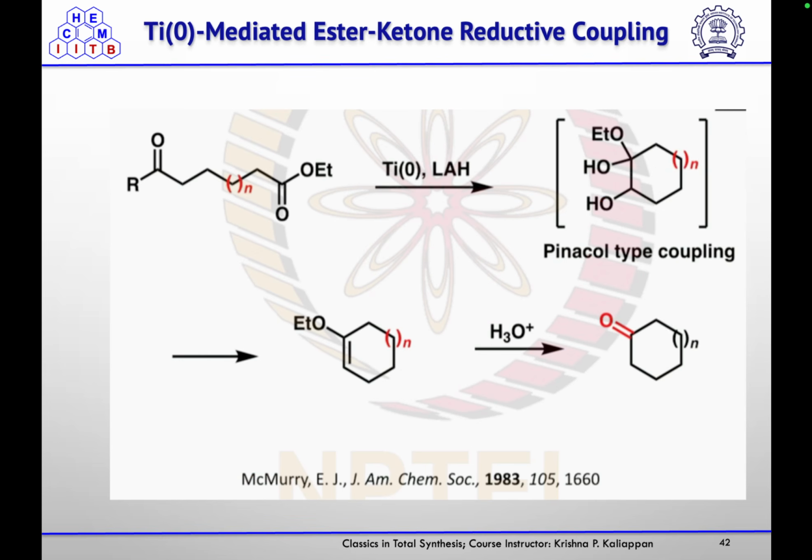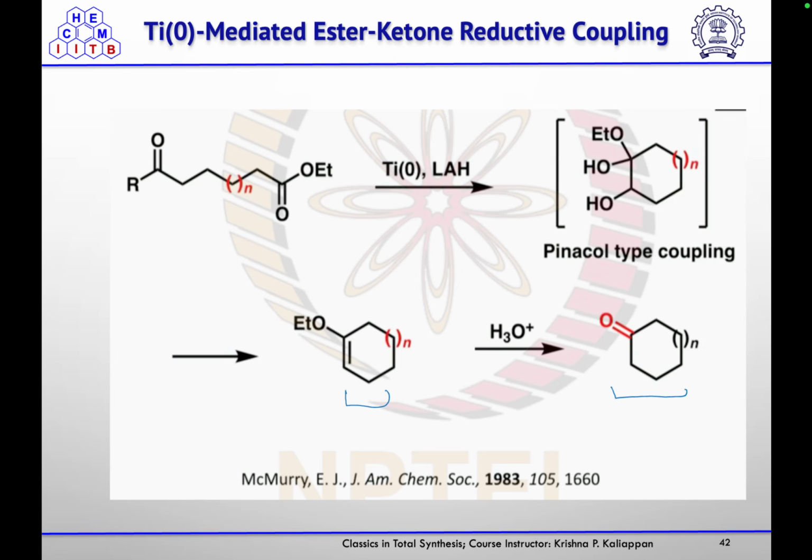So they started their synthesis. This is the titanium mediated ester ketone reductive coupling. So using this titanium 0 and LAH, they did a pinacol type of coupling to get the diol, which underwent elimination to give this alkene. And this undergoes hydrolysis of the enol ether to form the corresponding ketone.